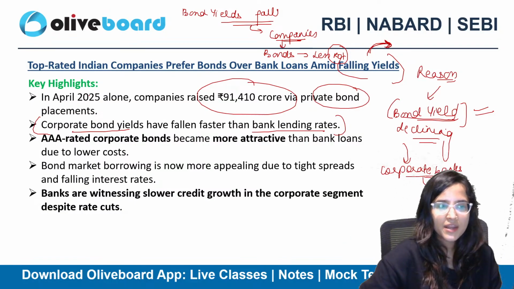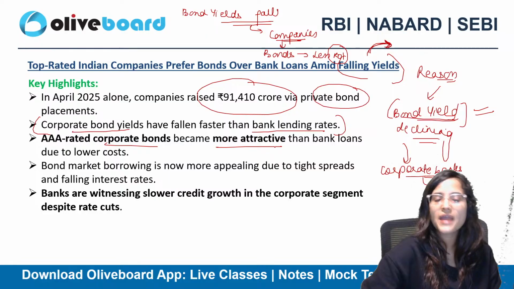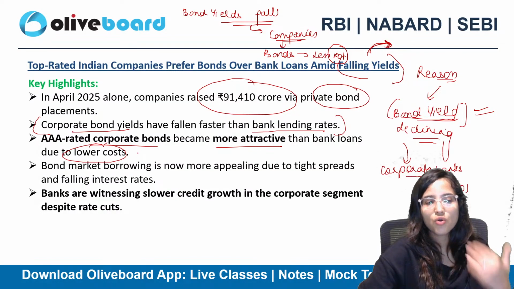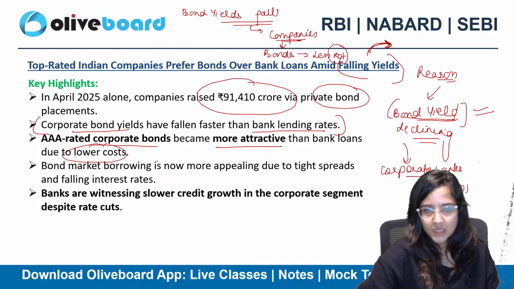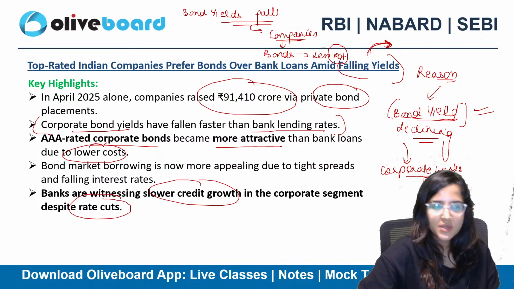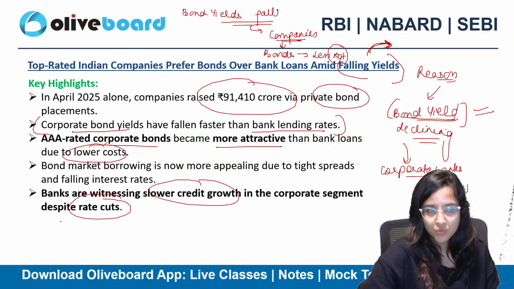So triple A rated corporate bonds became more attractive than bank loans due to lower costs, because issuing bonds is a lower cost for them. Banks are witnessing slower credit growth in the corporate segment despite rate cuts. Even though they are reducing the rates, they are still seeing low growth.